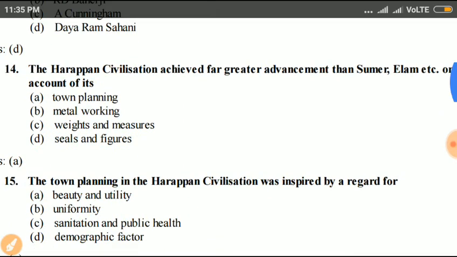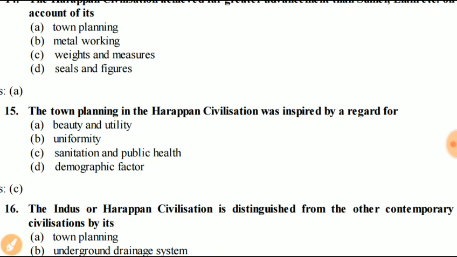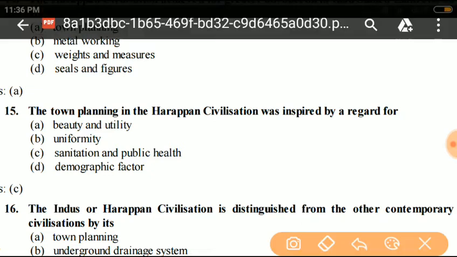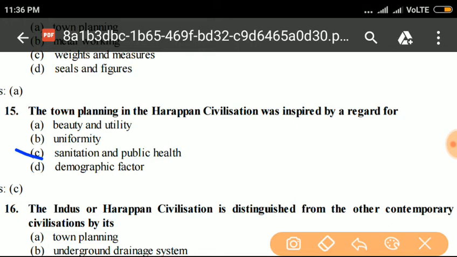Next question. The town planning in Harappan civilization was inspired by a regard for beauty and utility, uniformity, sanitation and public health, and the demographic factor. Answer is C. Sanitation and public health. Town planning in Harappan civilization was inspired by a regard for sanitation and public health.